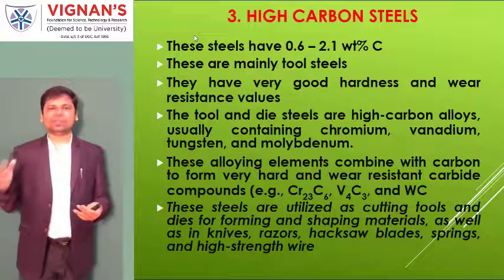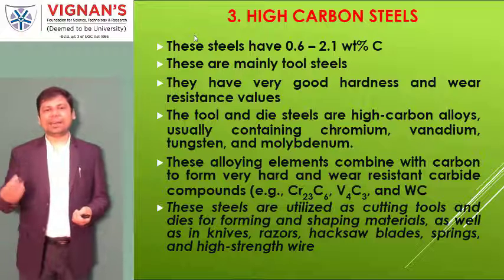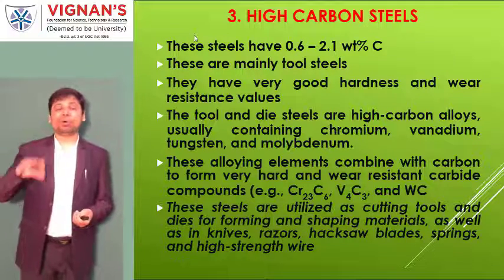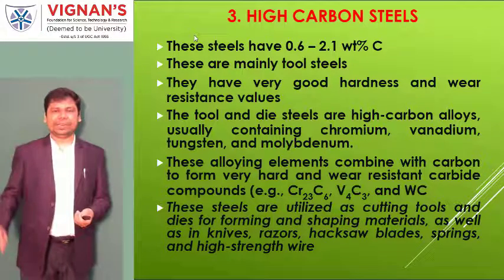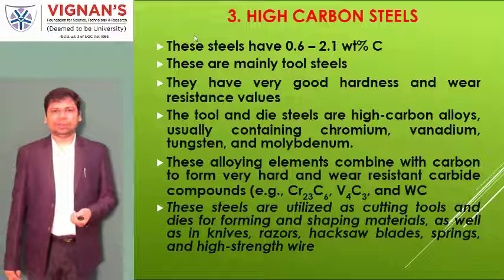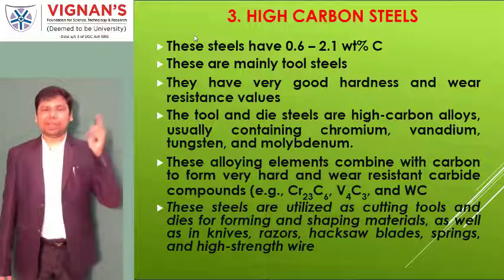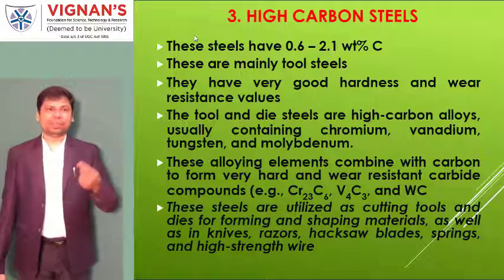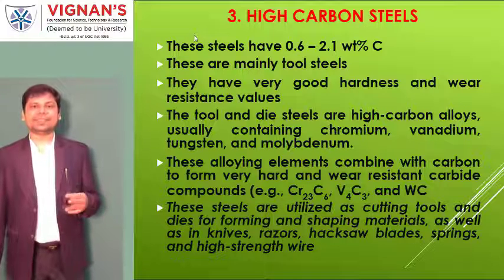That is why we call it a tool steel. Another one is stainless steel. If chromium is added as a major element, the percentage is a minimum of about 9 to 22%, and the range will vary. When chromium is added to high carbon steels, they become stainless steel. If we add vanadium, tungsten and molybdenum, they become tool steel.